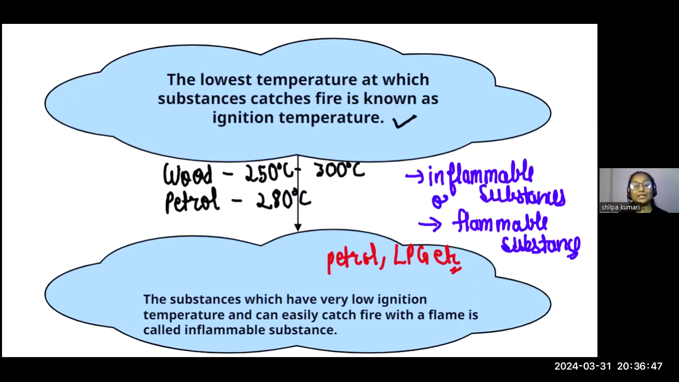So whether you are asked for the definition of inflammable substances or flammable substances, in both cases you can write the same definition: the substances which have very low ignition temperature, for example petrol, LPG, hydrogen, and many more. We know hydrogen has the highest calorific value. Don't worry, we will talk about that also. But if you talk about ignition temperature, they can catch fire very easily with a flame. Correct? And the next topic is fire triangle.